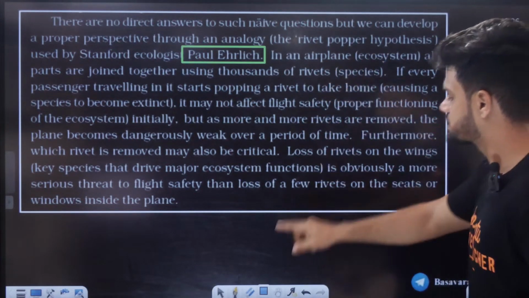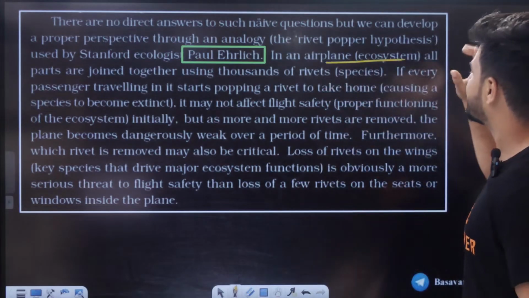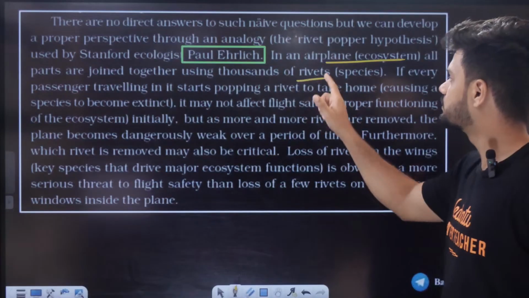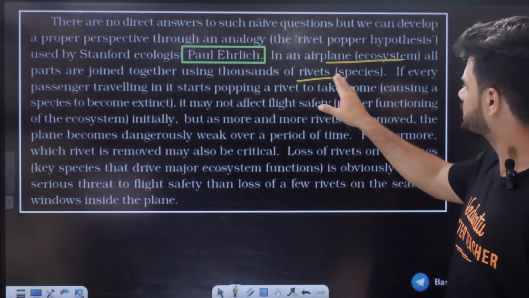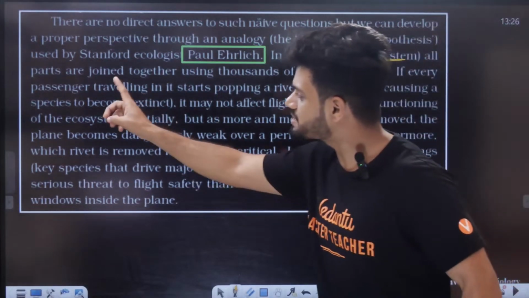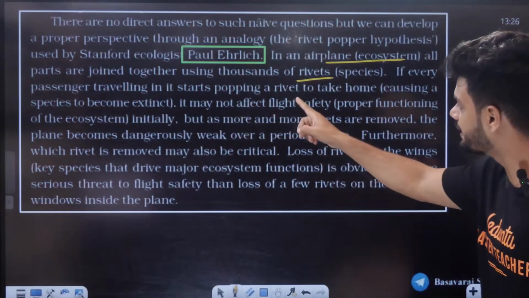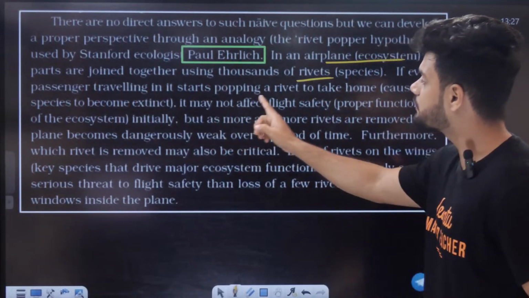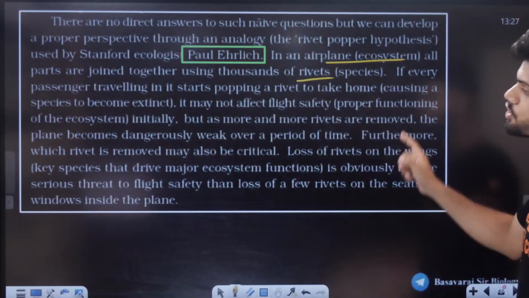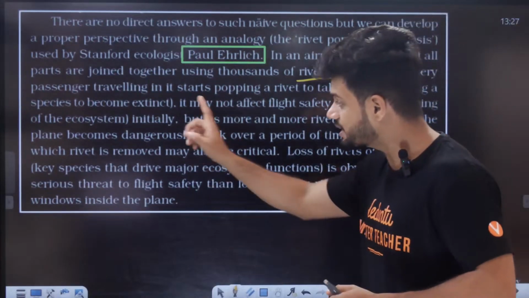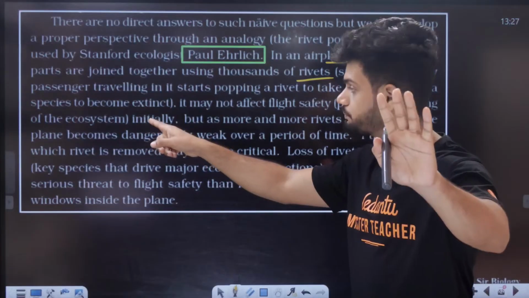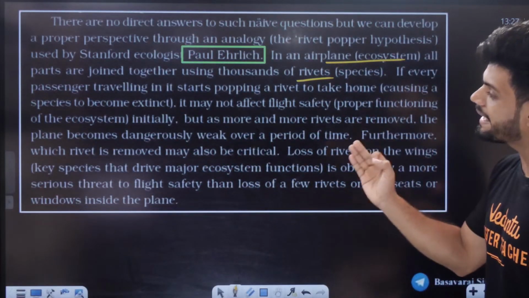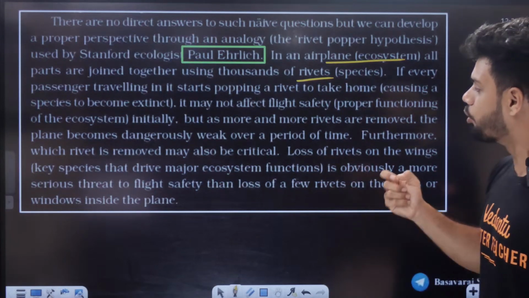See, the aeroplane is an ecosystem. The aeroplane is the entire ecosystem. All parts are joined together using thousands of rivets. Nut and bolt, that is your species. If every passenger traveling starts popping a rivet to take home, causing a species to become extinct, it may not affect the flight safety, the proper functioning of the ecosystem, initially. But as more and more rivets are removed, the plane becomes dangerously weak over a period of time.